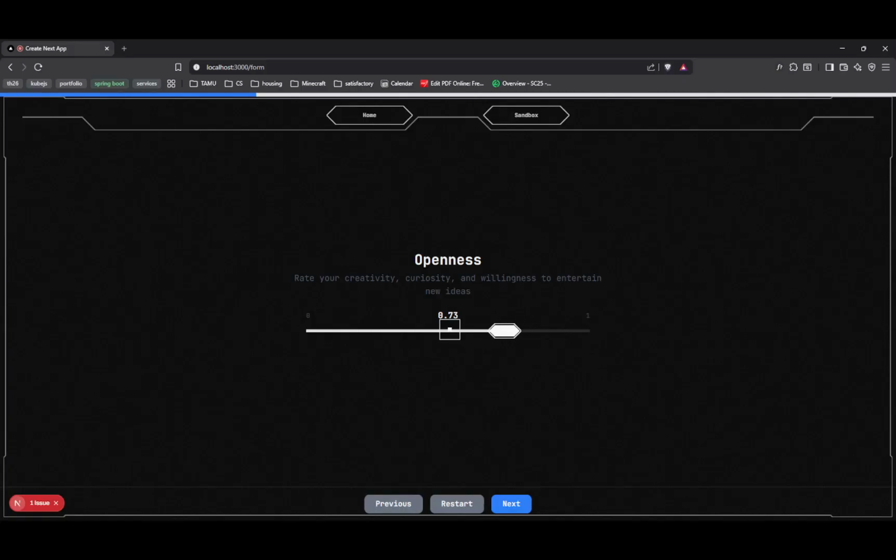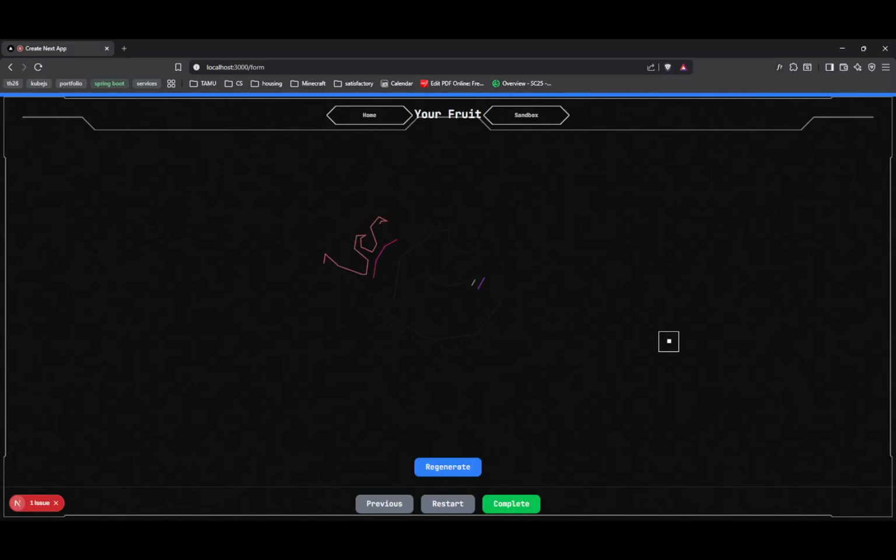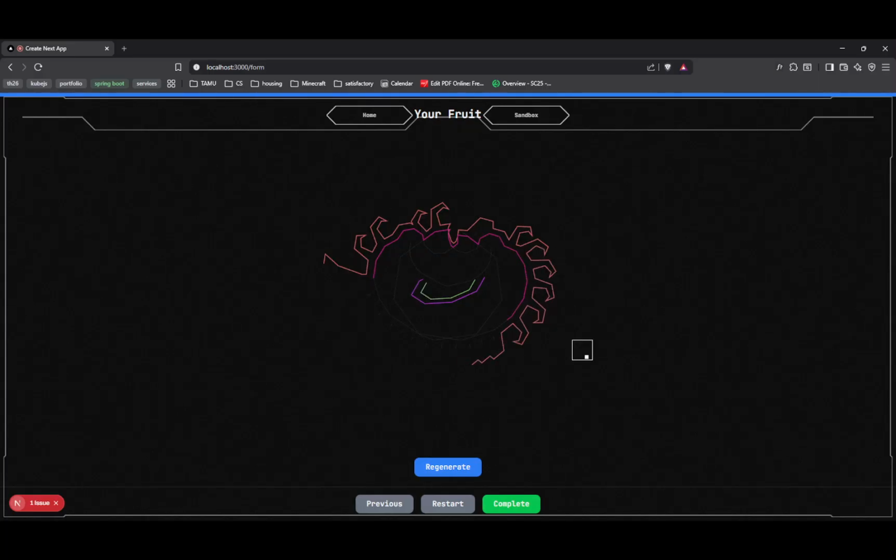Next, we submit our own rating of our various internal personality traits, such as our openness, conscientiousness, extroversion, agreeableness, and neuroticism, which all go into the final product of the fruit.